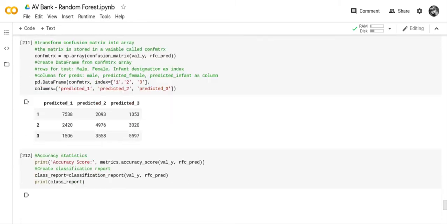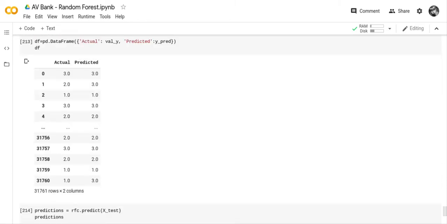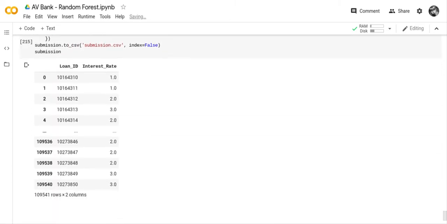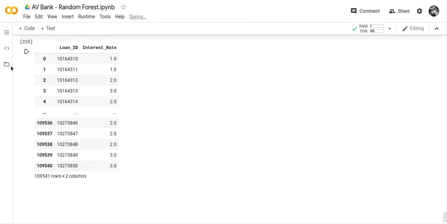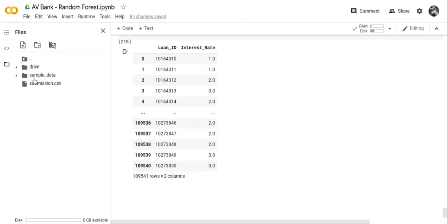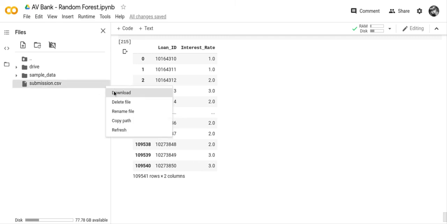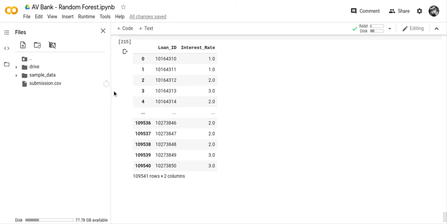Our accuracy is 57%. So since our accuracy has improved, we'll come over here and download it. You can see the file is downloading into my download folder. And it won't take me very long to check it now because I'm already in the solution checker.